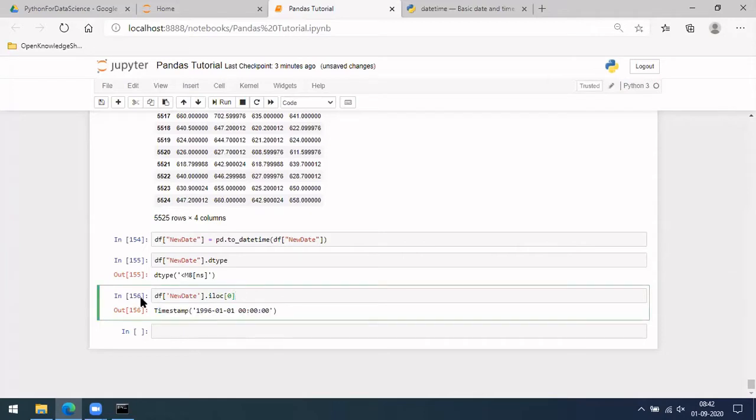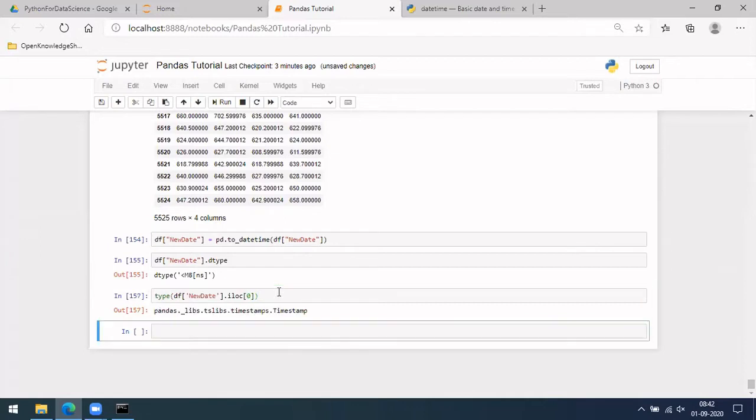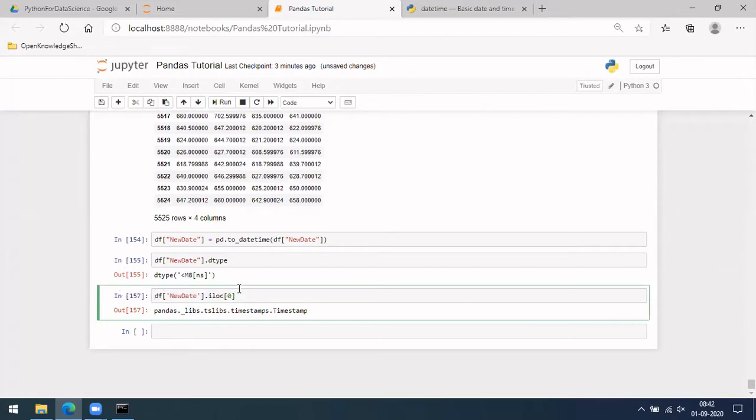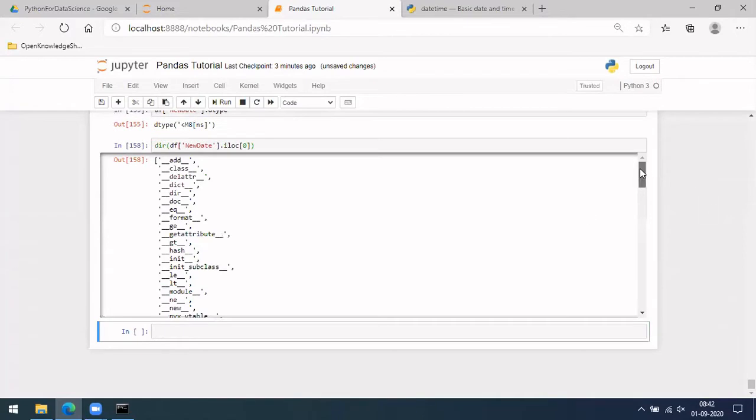If you see the type of this, it's a timestamp. In case you want to handle it, let me see how we can do it. Let me see what different attributes there are. Let's scroll down.